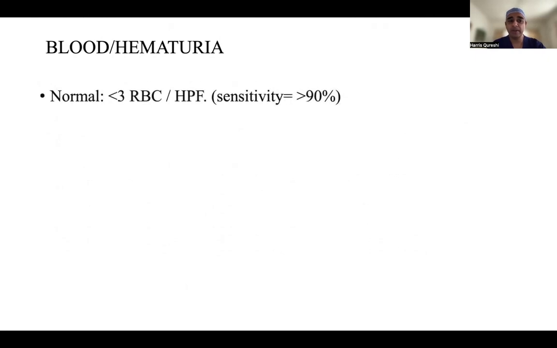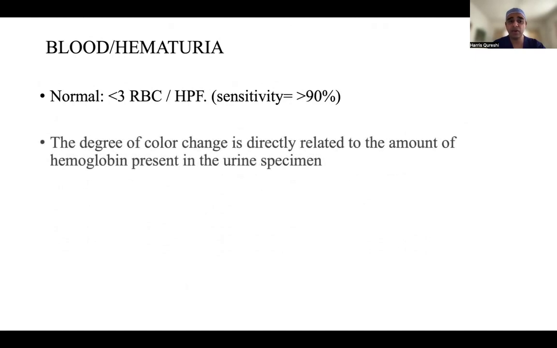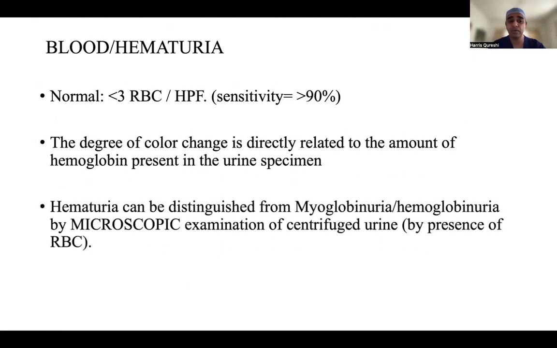So, very important factor, hematuria. A lot of people say, what is hematuria? They see a urine DR report and they see one RBC or two RBCs, and we call it less than 3 RBCs per high power field is normal and sensitivity is greater than 90. Degree of color change directly relates to the amount of hemoglobin present in the urine specimen. The color of the urine is very important because, as I've shown you, it can be changed by a lot of things. So hematuria is a complete field, and in my history taking video, which is placed on this channel, you can have some idea what questions can be asked in history, and in your long case, those questions can be asked.